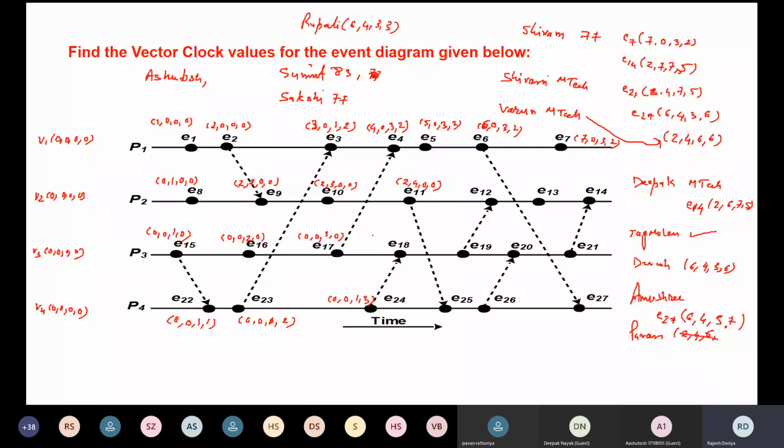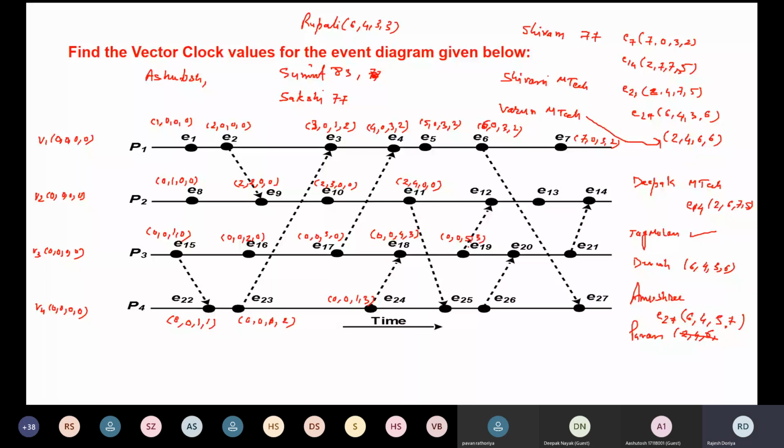Maximum of 0, 0, 0. Maximum of 0, 0, again 0. Okay. Then maximum of 3, 1 is 3. Then we have to increment it by 4. Okay. Then the maximum of 0, 3 is 3. So values are 0, 0, 4, 3. Right? And at this point of time, this will be 0, 0, 5, 3. Local counter will be incremented.